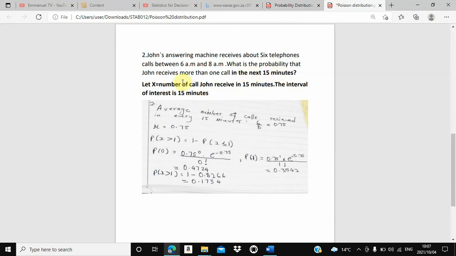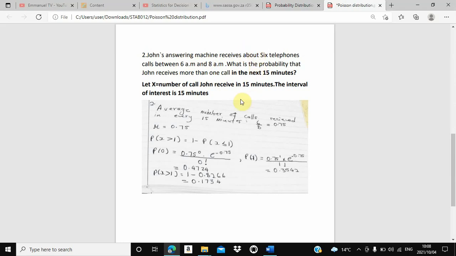Then the statement further continues that let x equal the number of calls John receives in 15 minutes. The interval of interest is 15 minutes. In each and every Poisson, we will be given a time interval. We are given that our time interval is 15 minutes. Now, what is our average? Since here they did not mention the average, we know that John receives six telephone calls in 2 hours.